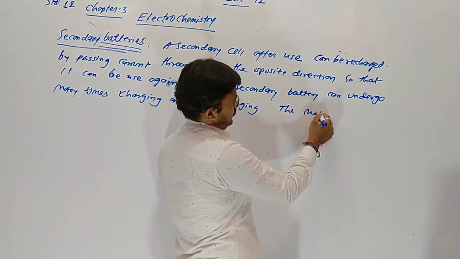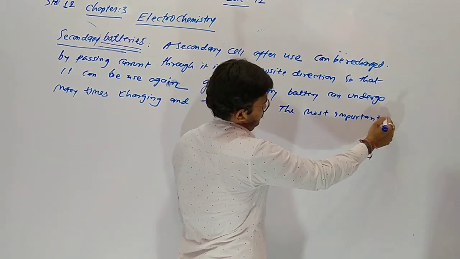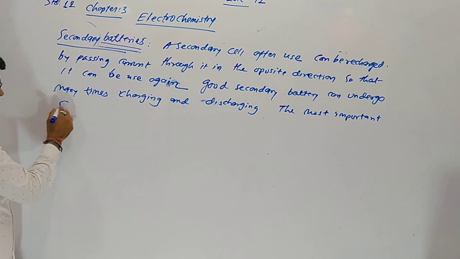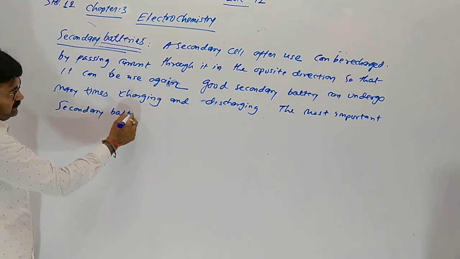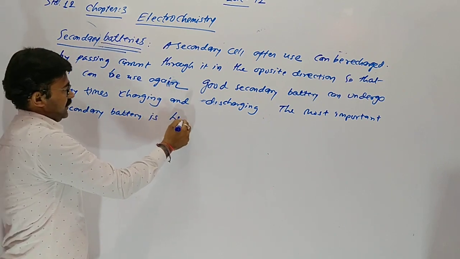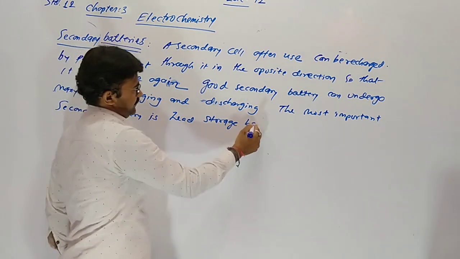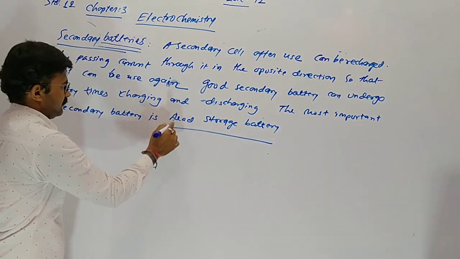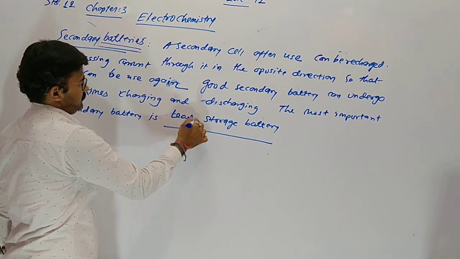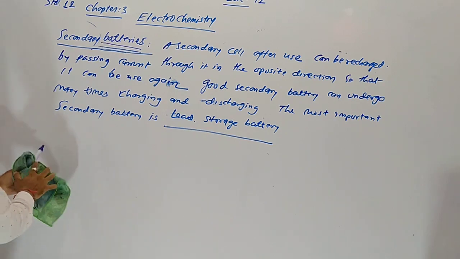The most important secondary battery is a lead storage battery. Yes, example of our secondary battery is a lead storage battery.